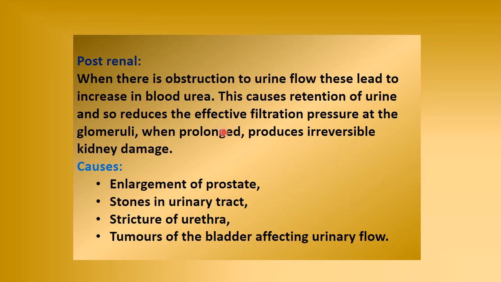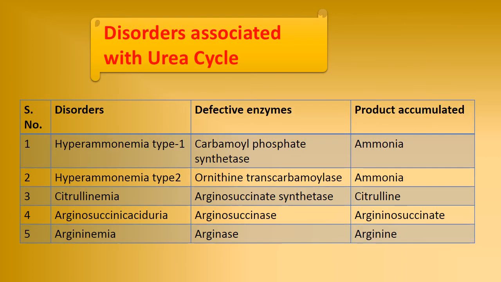Then in post-renal conditions, when there is obstruction to urine flow, this leads to retention of urine and therefore an increase in blood urea. The causes of post-renal are obstruction, maybe a stone in the urinary tract, enlargement of the prostate, stricture of the urethra, and tumors of the bladder affecting urinary flow.